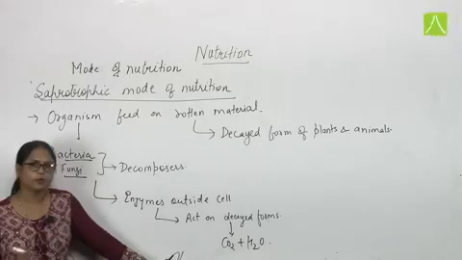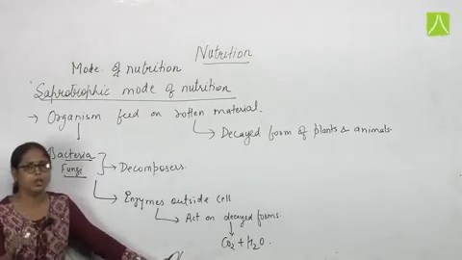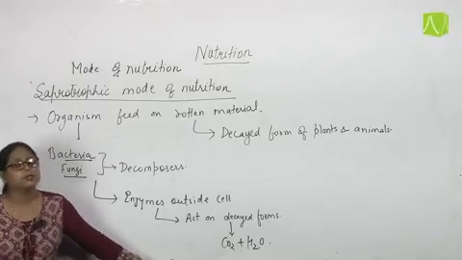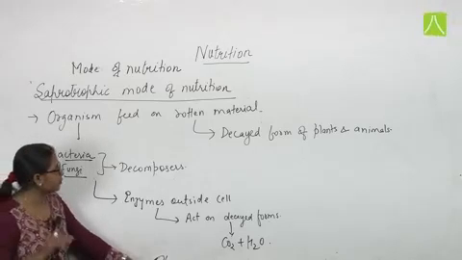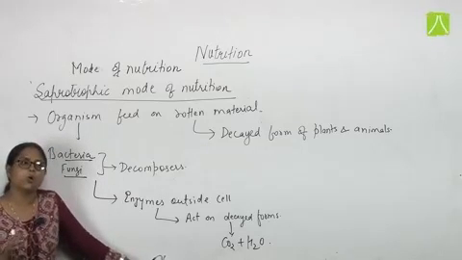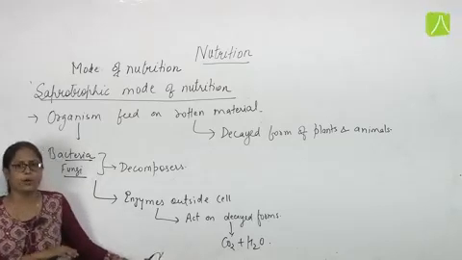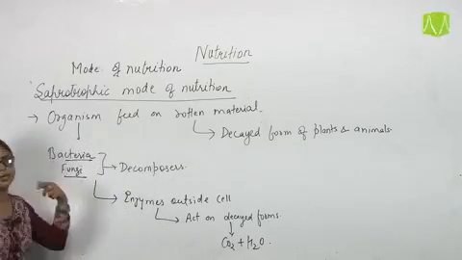So here we are removing all the complex organic forms from nature and converting them into a much simpler form, that is CO2 and water. This mode of nutrition is saprotrophic, by which we decompose all the dead forms of plant and animal, all the complex organic compounds, into CO2 and water. So this is saprotrophs, which include the decomposers, that is bacteria and fungi.